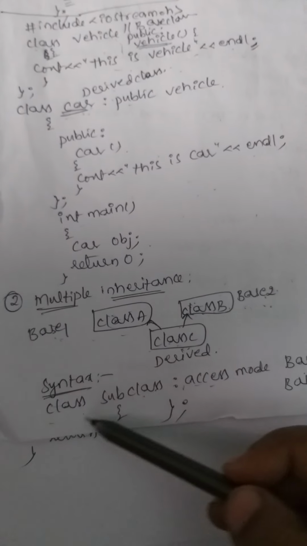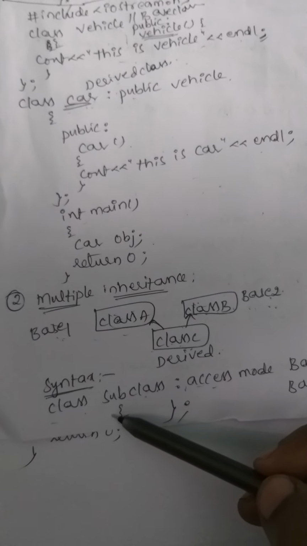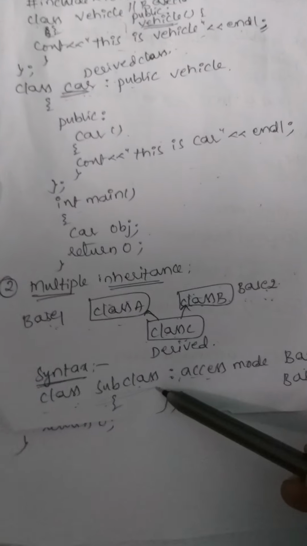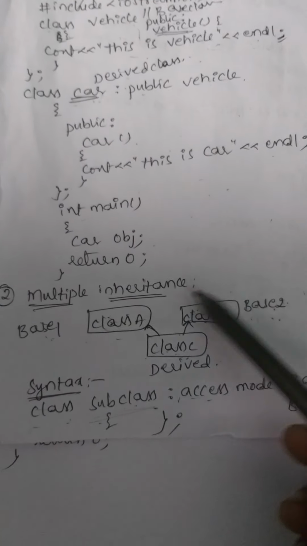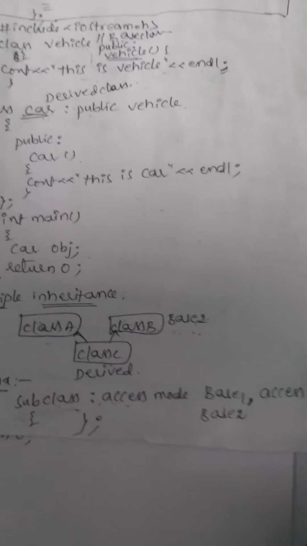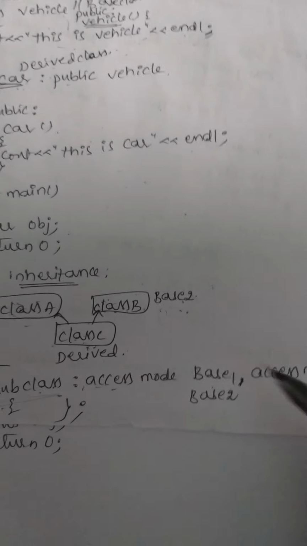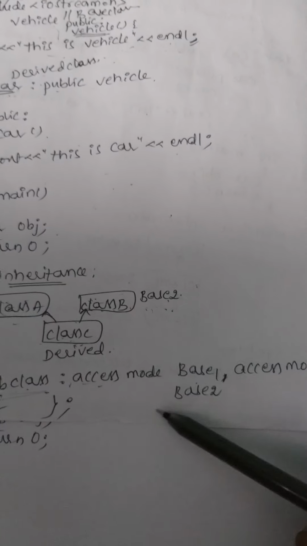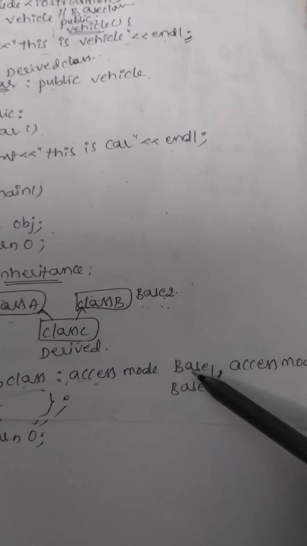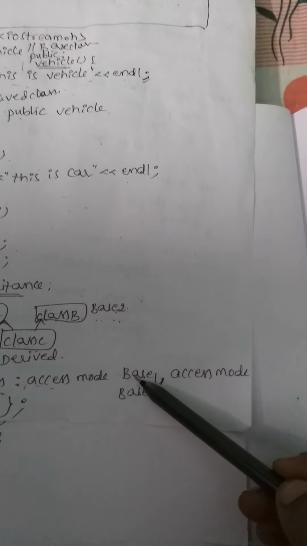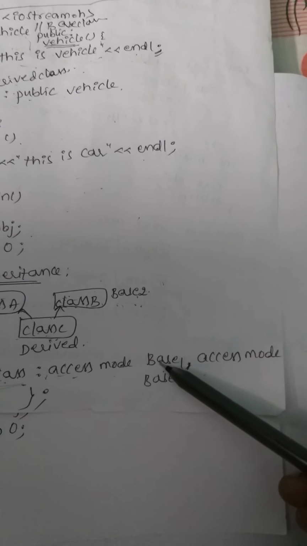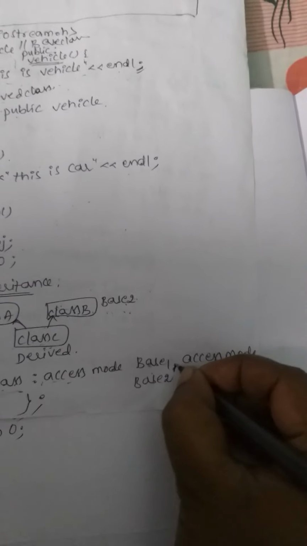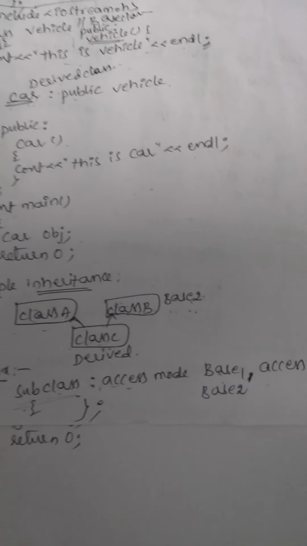So this is the syntax for multiple inheritance. Here this is the derived class. In this case we are using more than one base class, so we are inheriting from more than one base class.